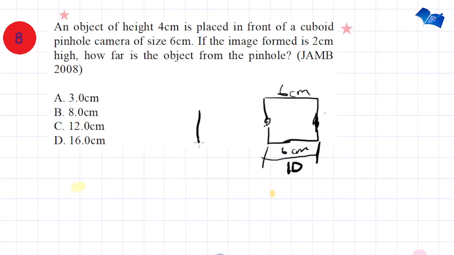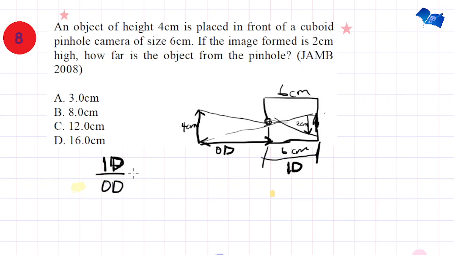If this is the object, let's say the object of height 4 cm, then the ray of light passing through here will form an image that is 2 cm high. We are being asked to calculate how far the object is from the pinhole. This is the pinhole, so we are looking at this distance, that is the object distance. Because for this relation, image distance over object distance is equal to image height over object height.